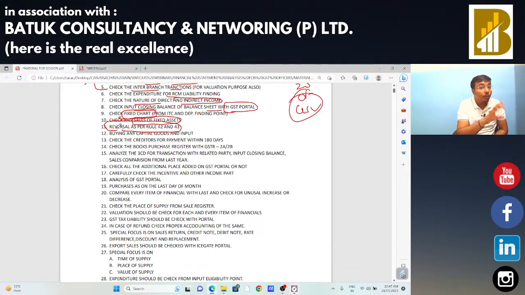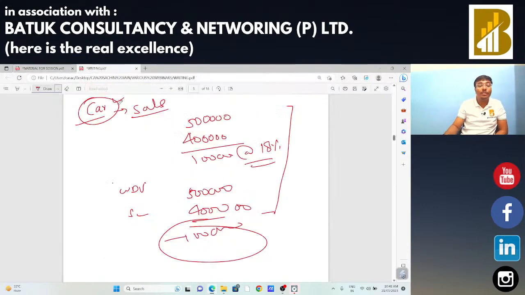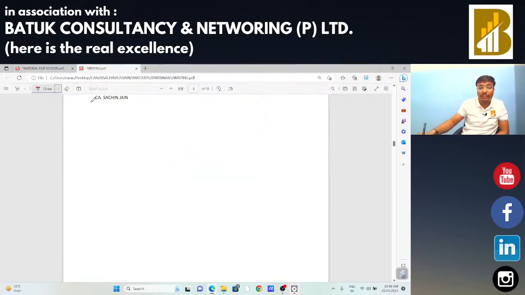We need to calculate the monthly reversal, and after that the annual reversal, and compare them to check that the same reversal is found in the books of accounts and on the GSTN portal. If there is any difference, we need to report it. If there is less reversal, we need to add it in the audit para and raise a demand on account of that. This is our responsibility as a departmental authority, to check the reversal on account of rules 42 and 43.